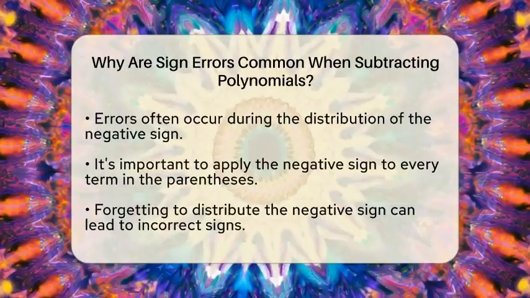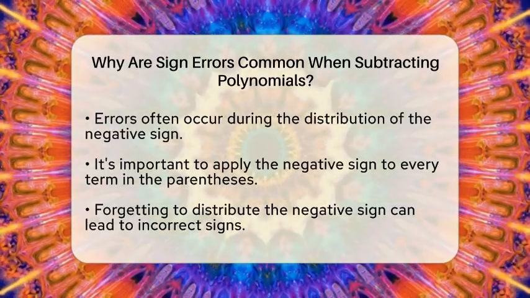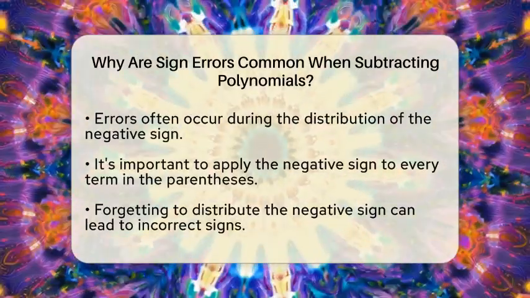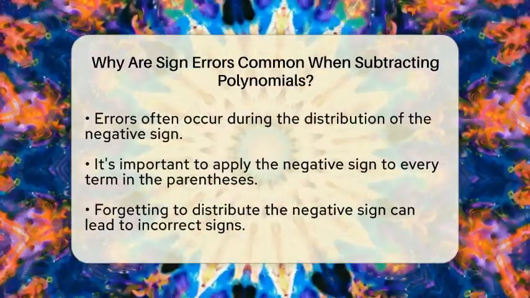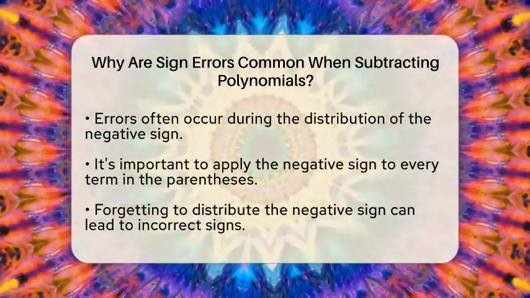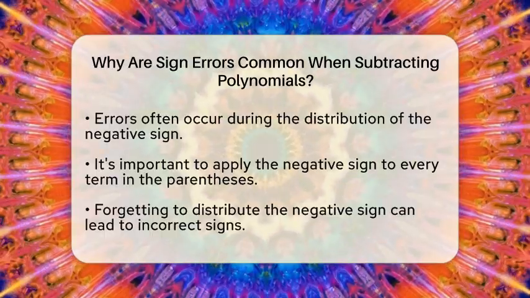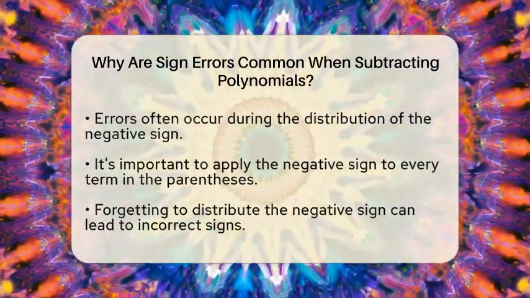Another source of errors is when learners combine like terms after changing the signs. If the signs are wrong, the final answer will also be incorrect. This can make it difficult to spot the mistake since the error may not be obvious at first glance.